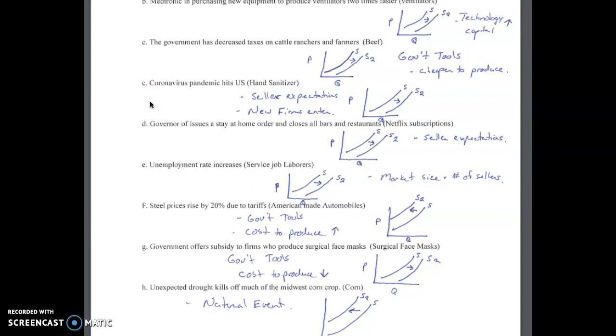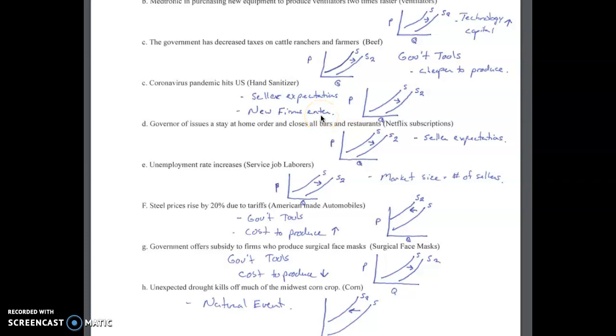Coronavirus pandemic hits the United States. What will be the impact on hand sanitizer? We already saw what would be with demand, and likely seller expectations are going to change as well, and probably are going to shift production from other similar or possibly related goods, and see that supply curve shift out to the right based on their expectations of the future. And I also have here new firms are entering the market.